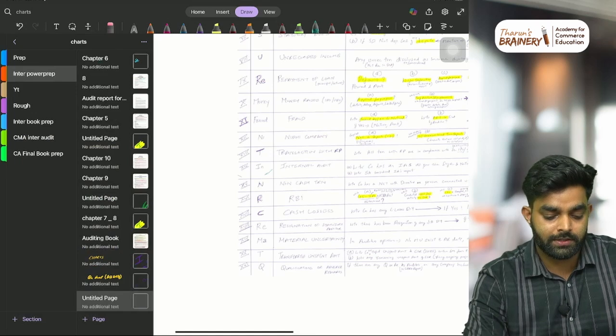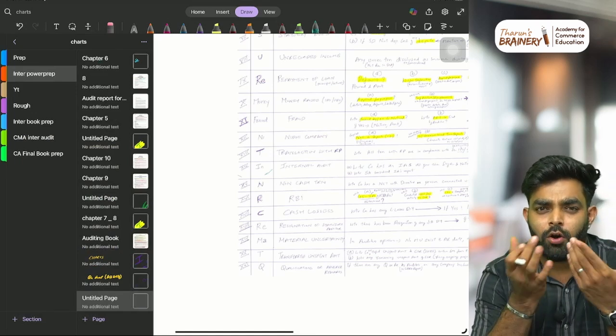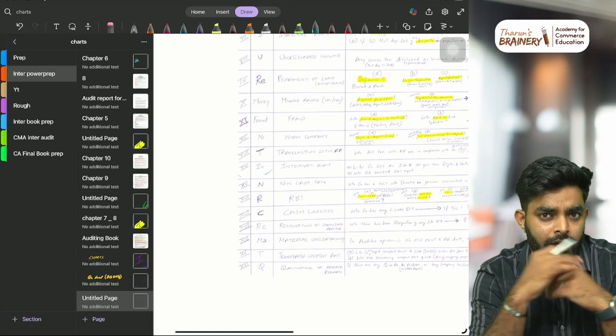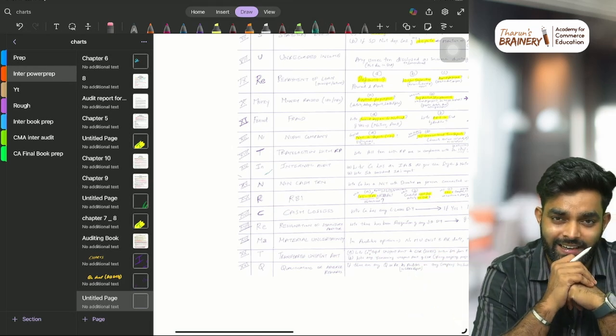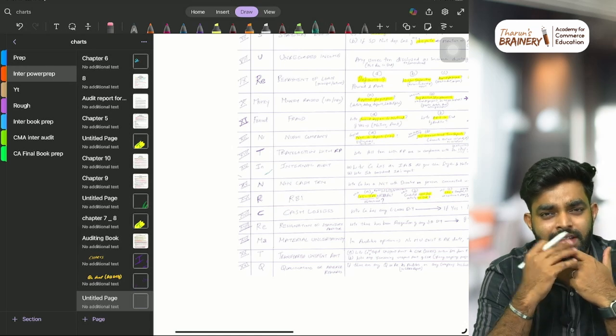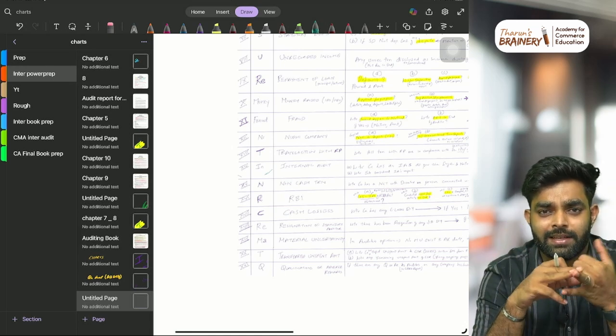Okay. So by this, the 8th chapter is also done. Then the 9th chapter is different entity and bank. Nothing conceptual is there. Just memorize and go, you will get it. That's it. Then what is the next chapter? The ethics also, you will understand easily, like professional skepticism, all these things.